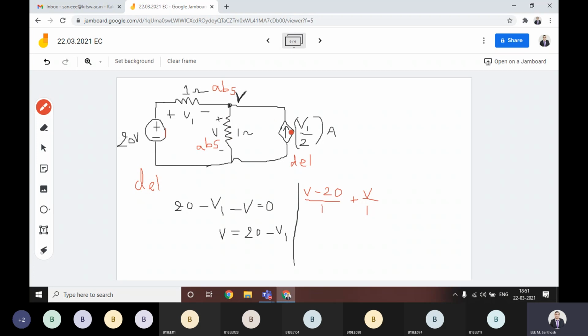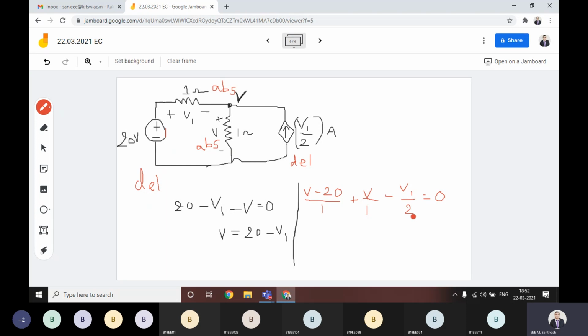Then another one is this one. This is entering, and directly entering ones we consider negative. That means minus V1 by 2, in terms of voltage only, which is equal to 0.